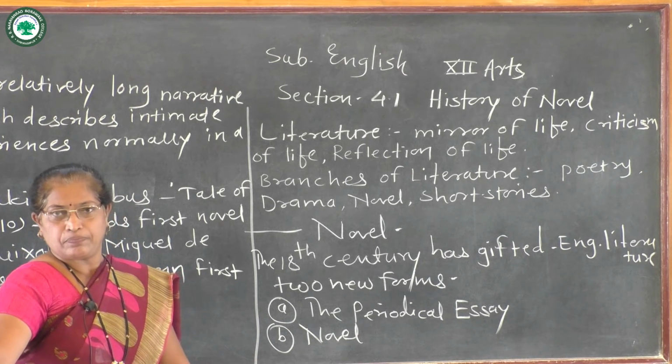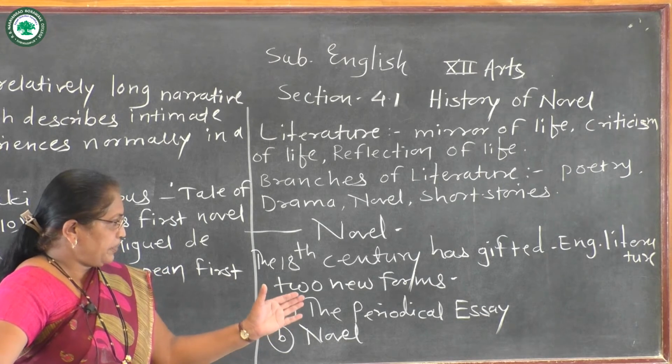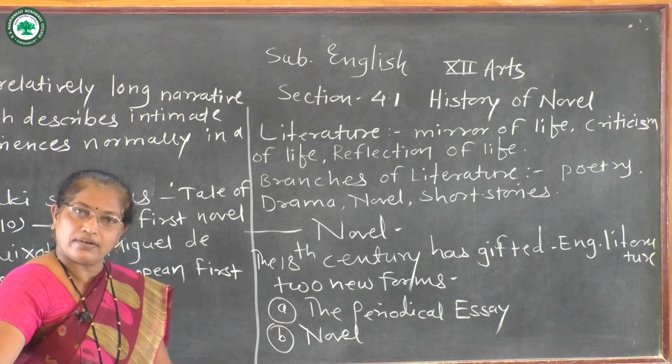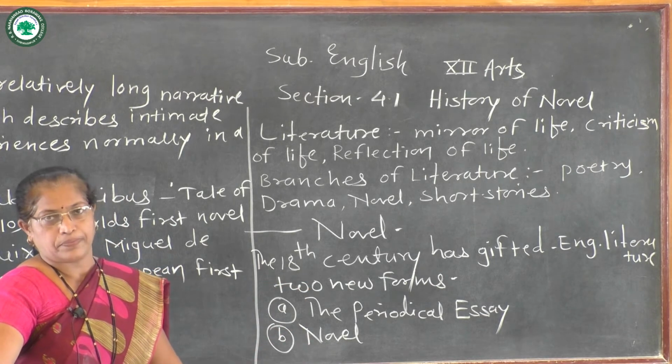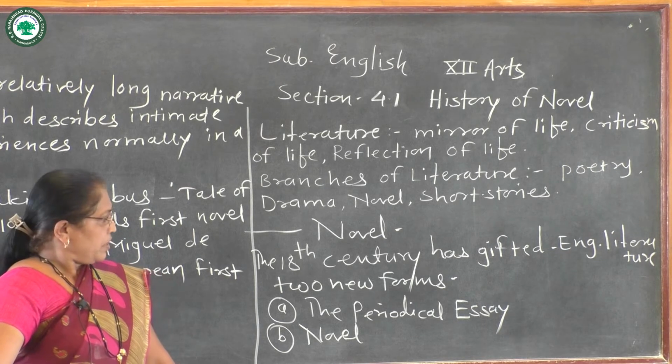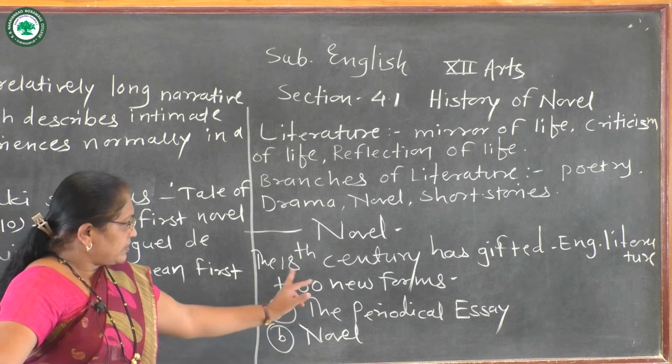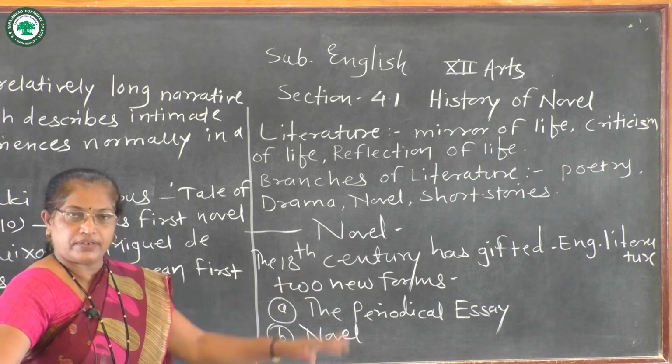The two forms are the periodical essay and, second, the novel. So these are the two forms the 18th century gave to English literature.